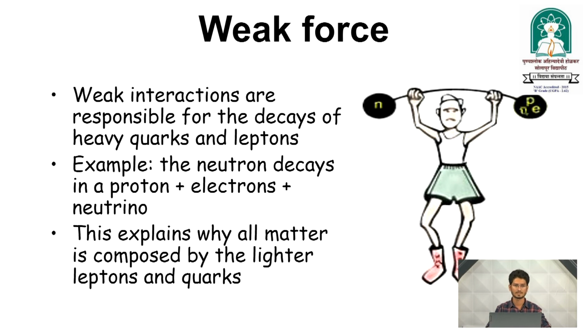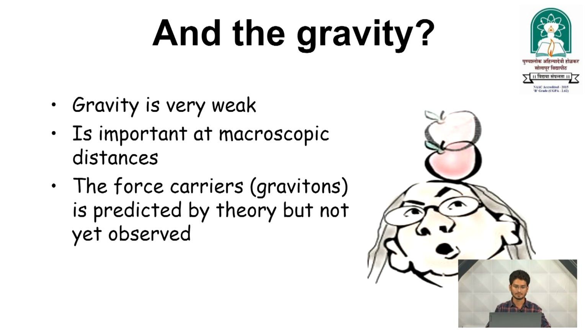After knowing the Feynman diagrams, we can better understand this concept. This explains why all matter is composed of the lighter leptons and quarks. And gravity: gravity is a weak force, as we know, and it is important at macroscopic distances in a planetary system and all. The force carrier is the graviton. There is also one kind of force carrier we call the graviton, which is predicted by the theory but not yet observed.